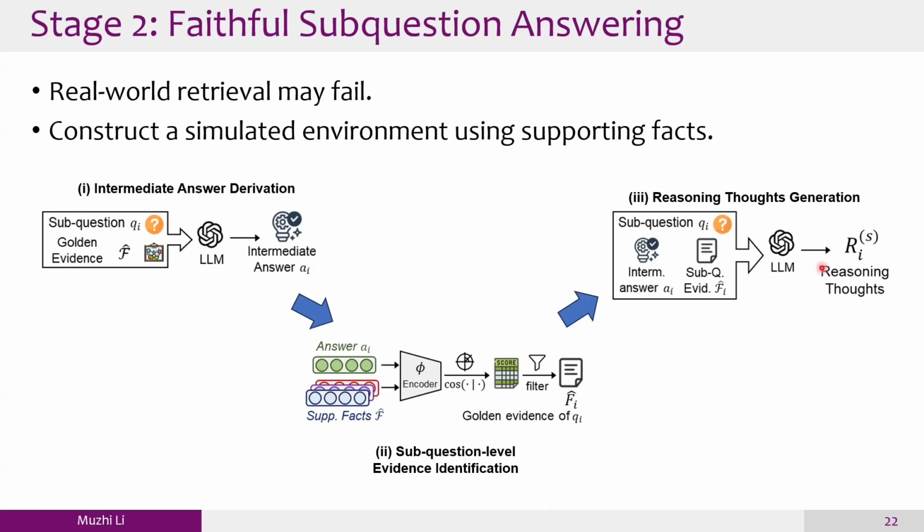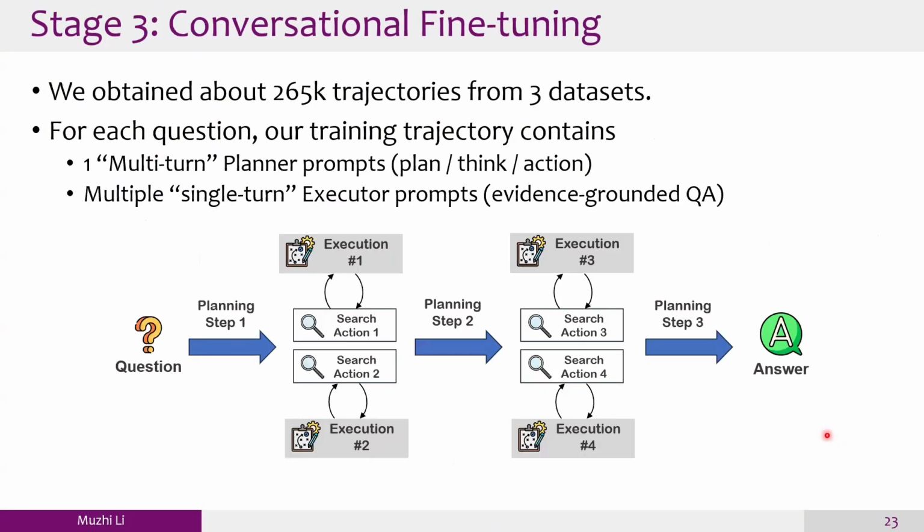And finally, we ask the large language model to generate some reasoning thoughts that can help us to identify these golden evidence for this sub-question from the full set of supporting evidence. So the reasoning thoughts and intermediate answers obtained in this stage can help us to teach the LM to reason about retrieved contexts. And this is for the executor side.